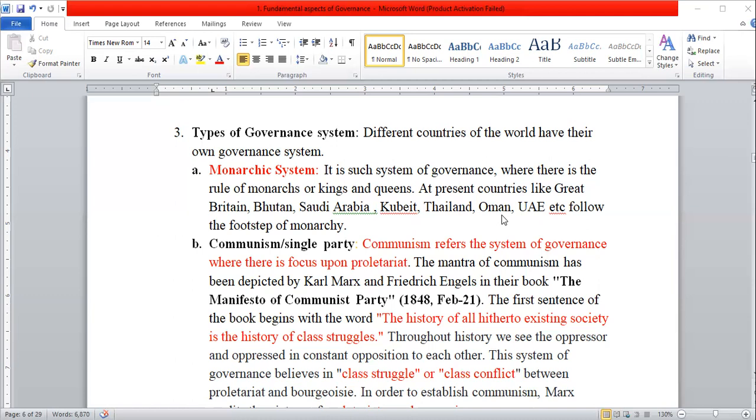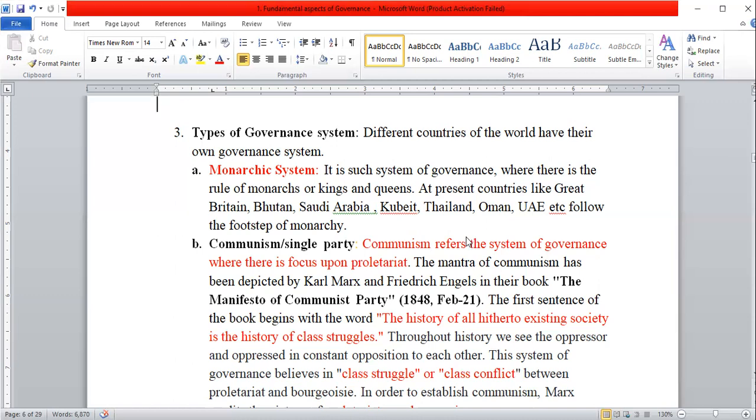Though in the present time many countries have departed from the monarchic system. Even our country, from 2062, when there was the second people movement, Nepal left the monarchic system and practiced the context of federal democratic republicanism. In that context, we want to say that monarchy is also a type of governance system where the rule is reigned by kings and queens. Even at present, many countries in the world are practicing this type of system that is called monarchic system.